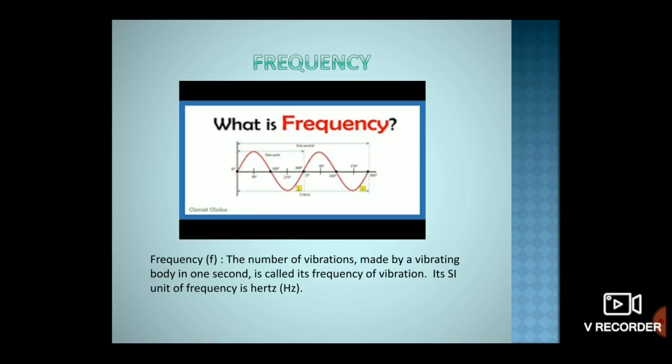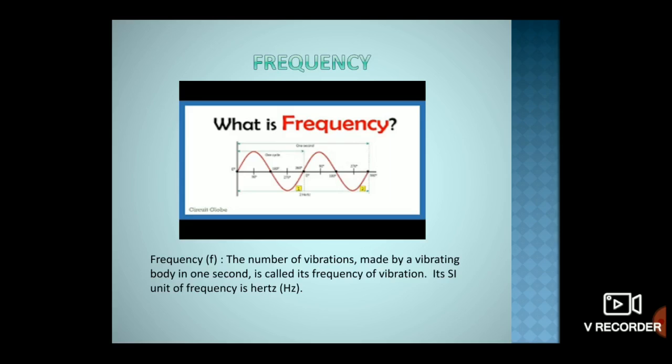In 1 second, the number of vibrations a vibrating body completes is known as its frequency. So the definition can be stated this way: the number of cycles of vibration a vibrating body completes in 1 second is known as its frequency.